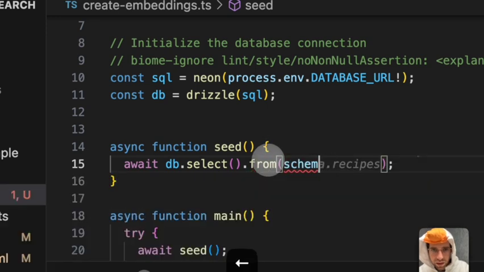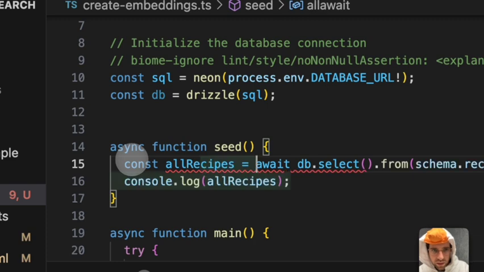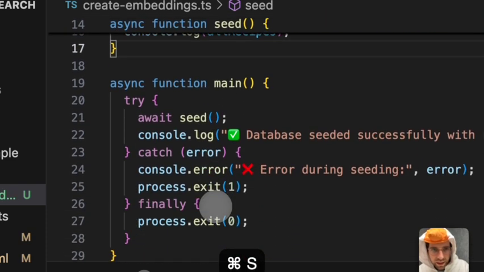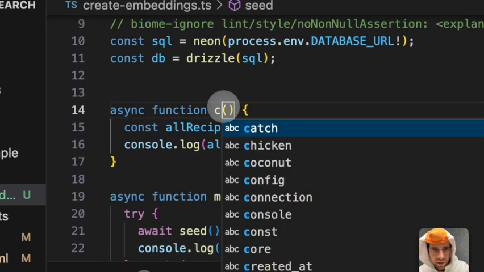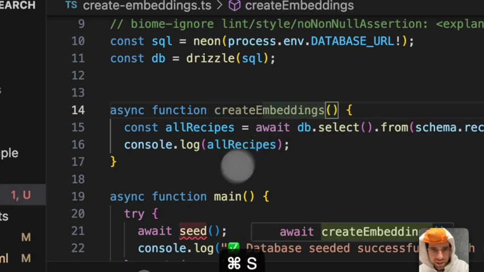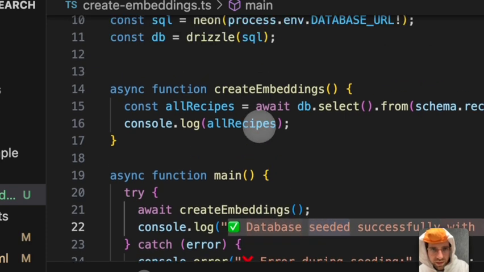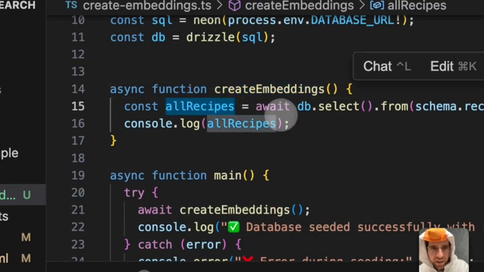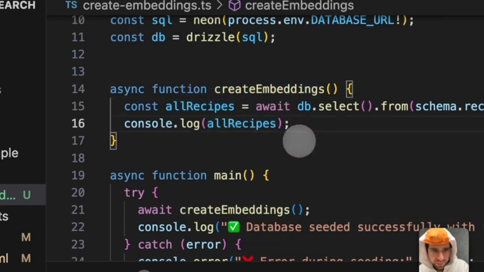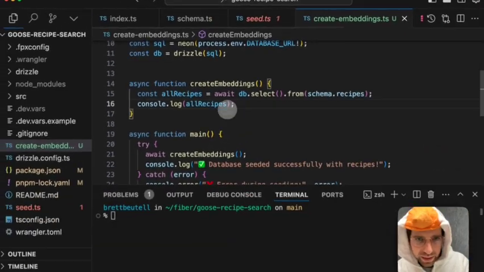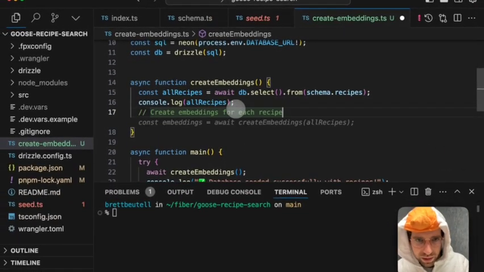I want to get all recipes from the database right there, and create embeddings. So what I'm going to do is get all recipes and then create an embedding for every single recipe title and store it in that column called embeddings. So actually list that out. Oh, wow. It's like it was listening to me talk.